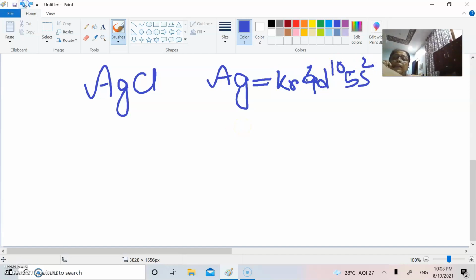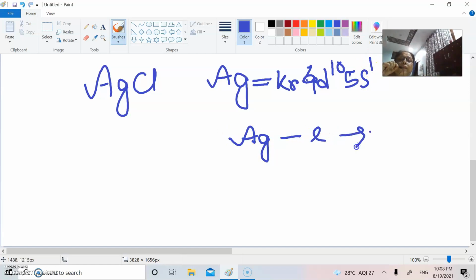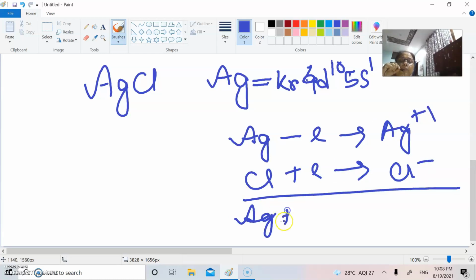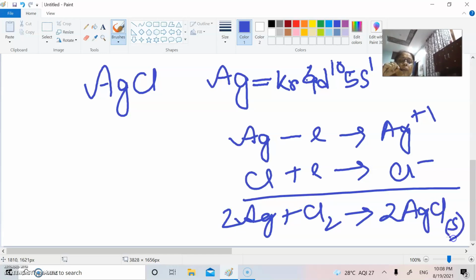Now, when silver releases that electron of the outermost orbital, it goes to the formation of the silver ion, and that electron is accepted by chlorine to give silver chloride. When they are held together, we have silver and chlorine, and we will have the ionic compound silver chloride in the solid form.